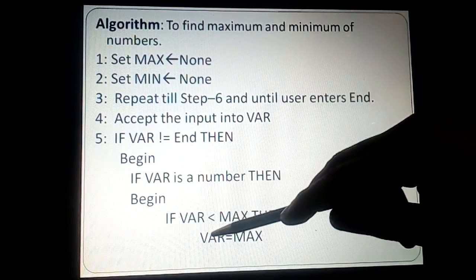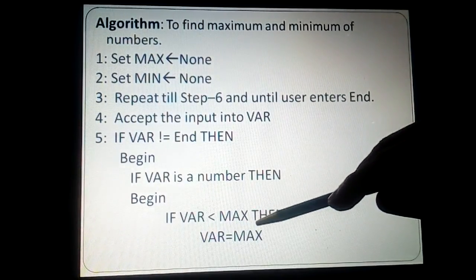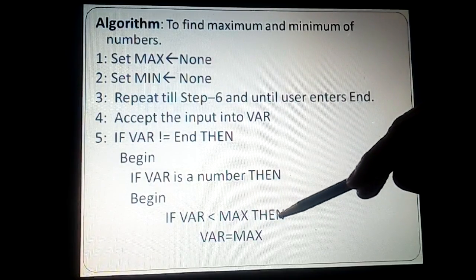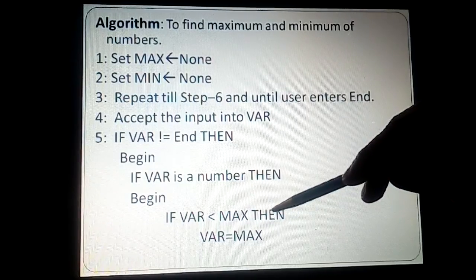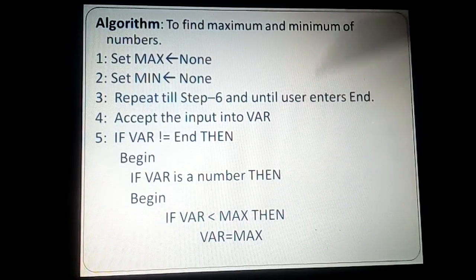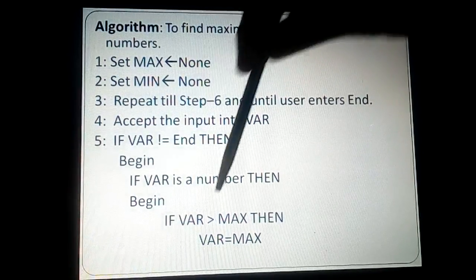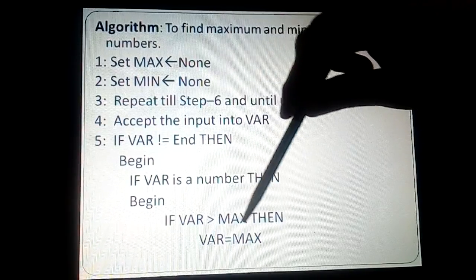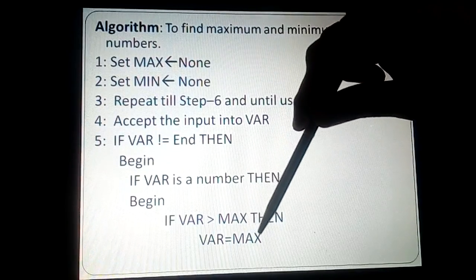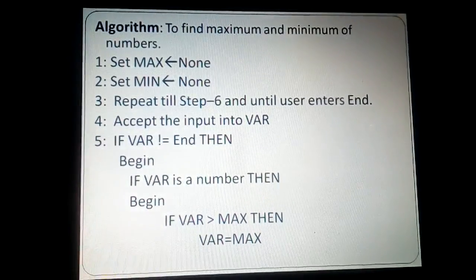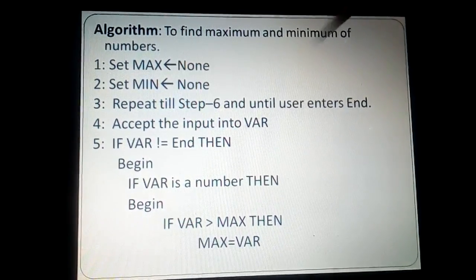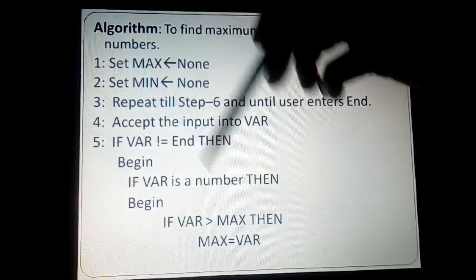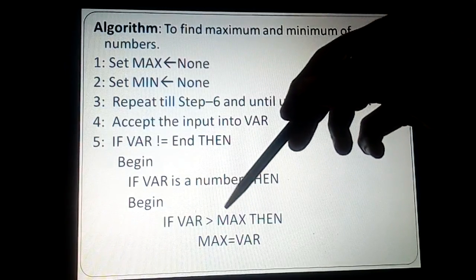If your number is less than maximum, then your max happens to be, or rather, the correction here, if var is greater than maximum, then you know that var is more than maximum. So max is equal to var. So here the correction is max is equal to var because you want to assign it to the variable which you have taken, and var is the value you accepted.